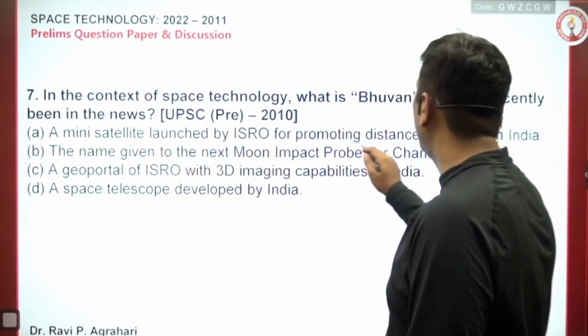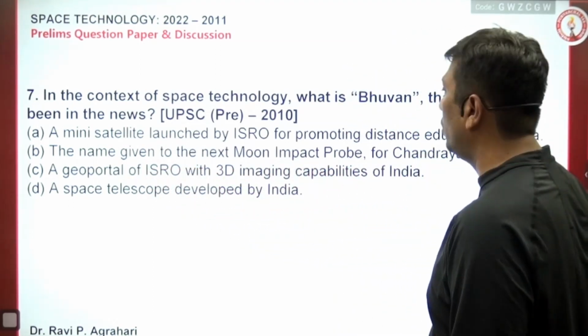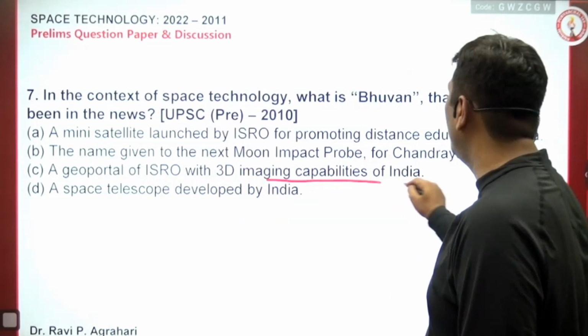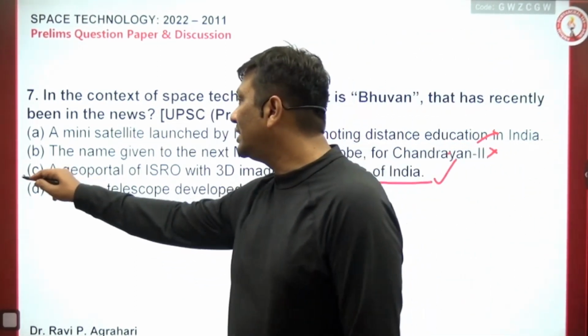A mini satellite launched by ISRO for promoting distance education in India? The name given to the next moon impact probe? No. The geo-portal of ISRO with 3D imaging capability? Absolutely right. A space telescope developed by India? No, guys. So this is absolutely right.